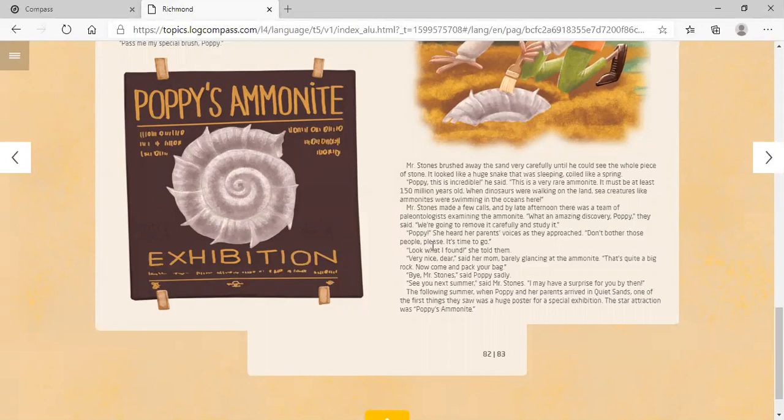And honestly, in my opinion, I didn't like this part that much, because she made a great discovery in the story, right? This is about the story. She made a great discovery, and her parents didn't give it the attention it needed.